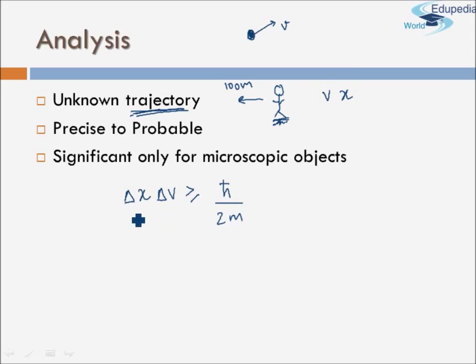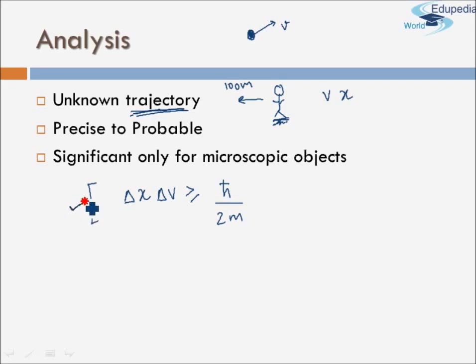So if the errors are very large, the value of delta x and delta v is large, then my results are significant, my principle is significant. That is, I can say that there is so large an error in my measurement that Heisenberg's principle can be seen to be applied over here.